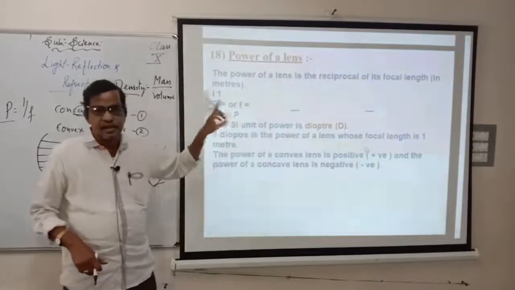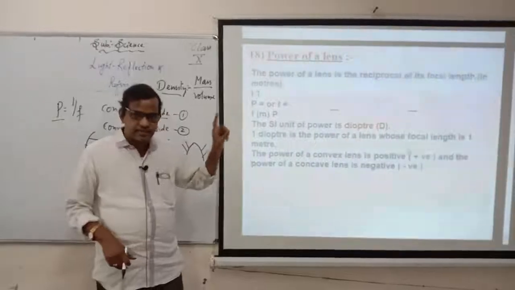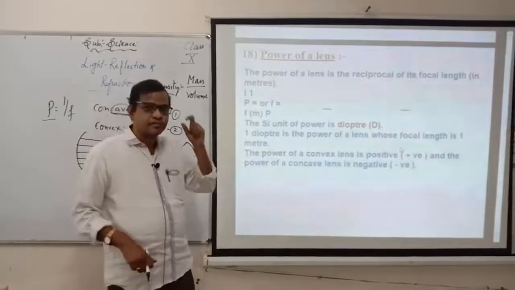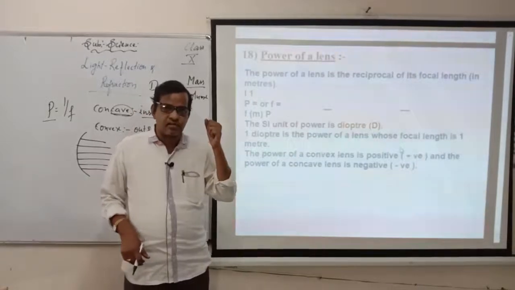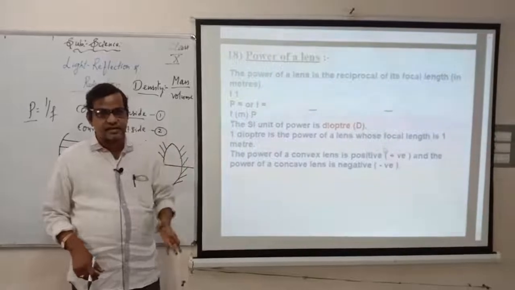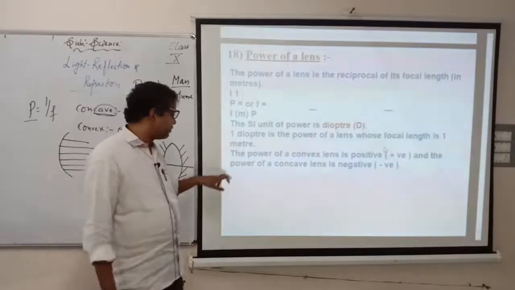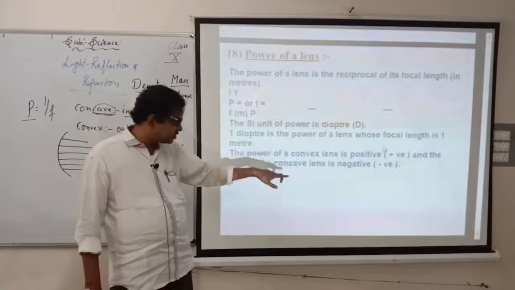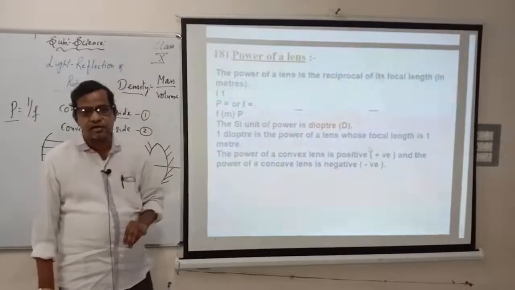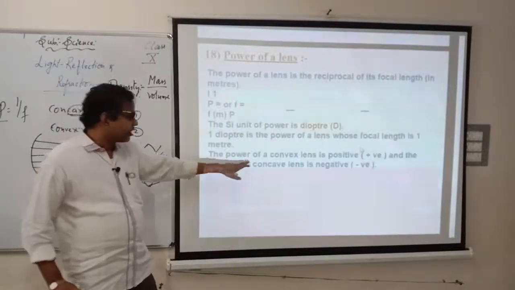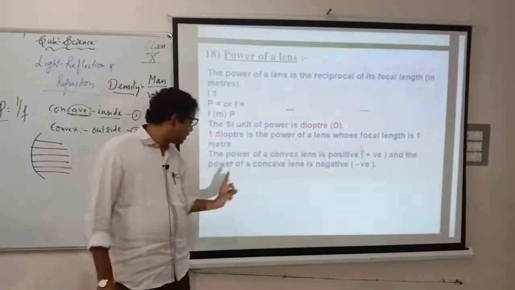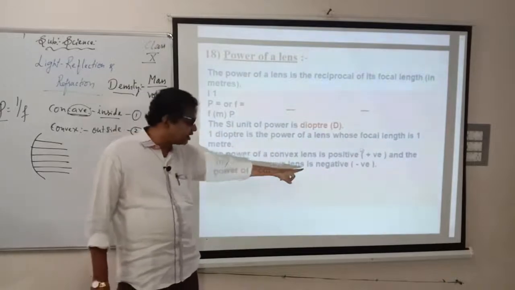Generally this is used in lenses where the doctor inspects if you have a sight problem or headache, and goes with the correction of myopia, hypermetropia, meaning short-sightedness and long-sightedness. They will use this. The power of the convex lens is positive and the power of the concave lens is negative. Underline this. I told this in the last class also. Convex lens power will always be positive and the power of concave lens is always negative.